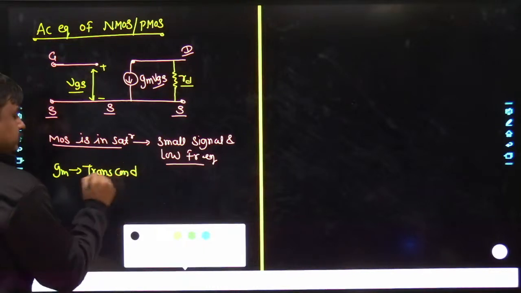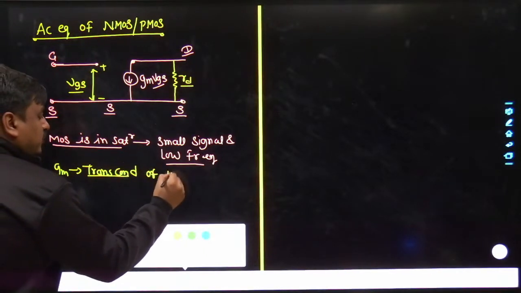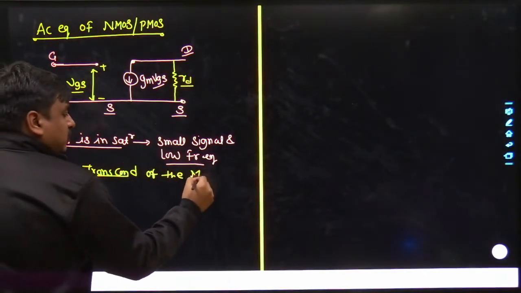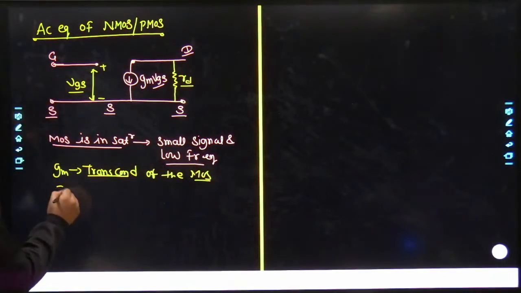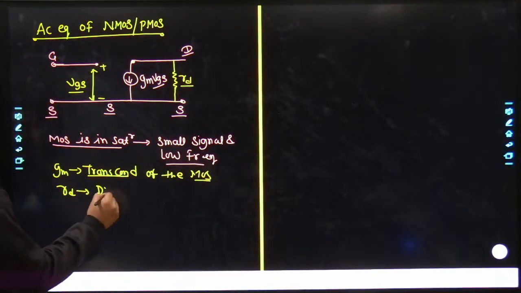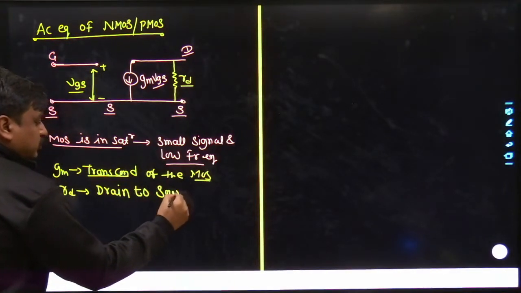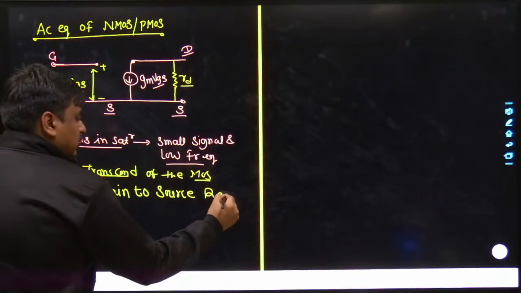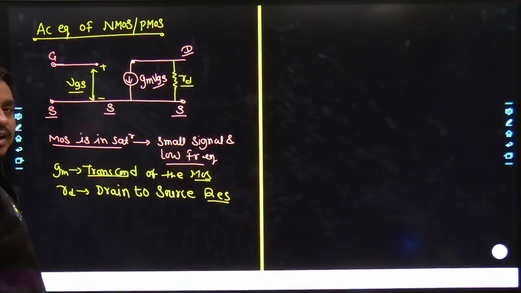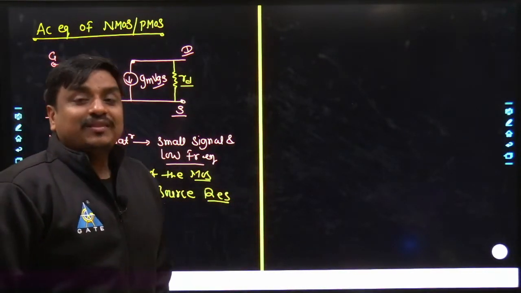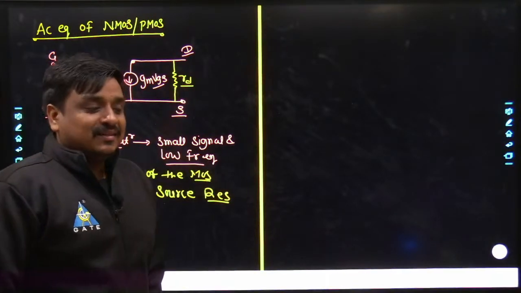Transconductance of the given MOS, and similarly RD is nothing but the drain to source resistance. Anyways, that solely depends on whether the channel length modulation effect has been taken into consideration or not.